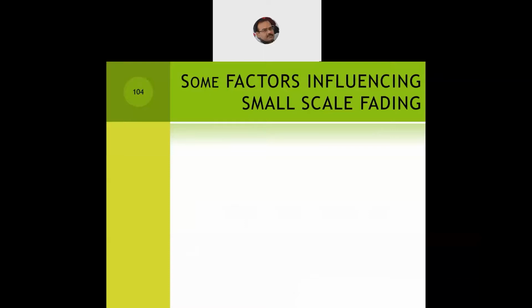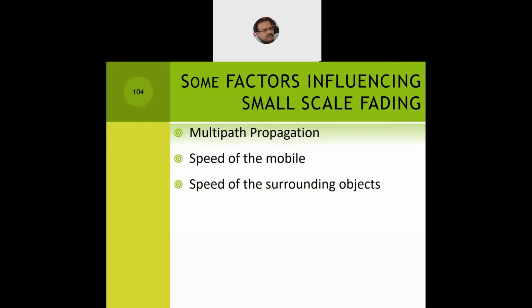Now, some of the factors which influence the small scale fading. First is the propagation of the wave on multiple paths, and your handset, the receiver antenna, might receive the signal from the nearest base stations at different points of time during the entire day. The speed of the mobile, the speed of the surrounding objects.